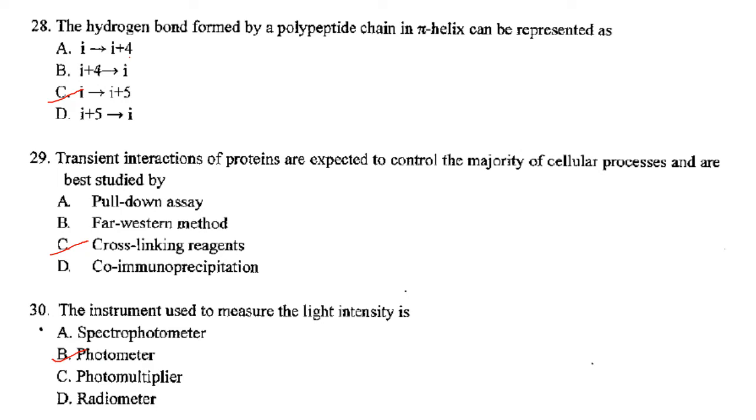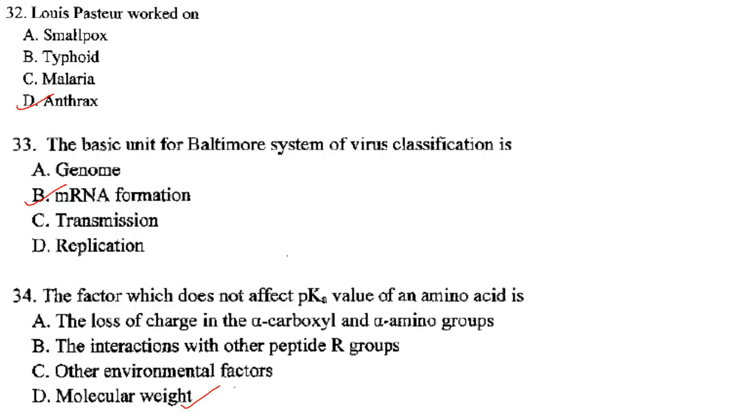Then next one. Transient interactions of proteins are expected to control the majority of cellular processes and are best studied by. So transient interactions involve protein interactions that are formed and broken easily. They are best studied by cross-linking reagents. Answer is option C. Then next one. The instrument used to measure the light intensity, it is photometer. Answer is option B.